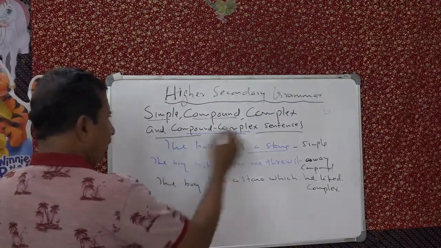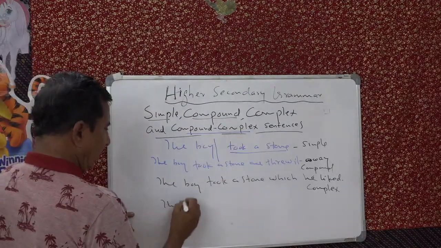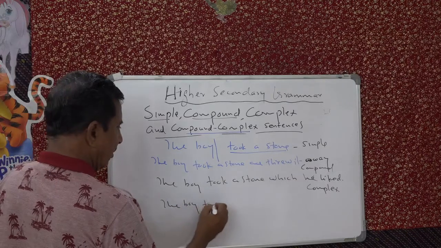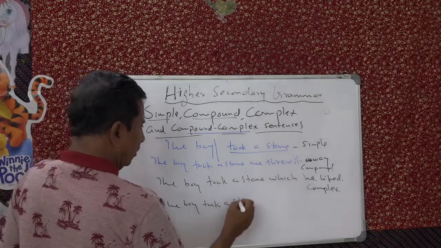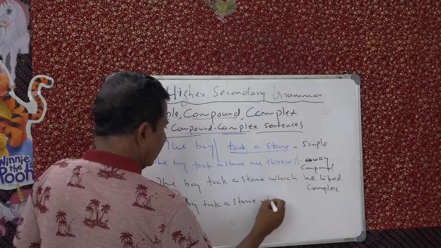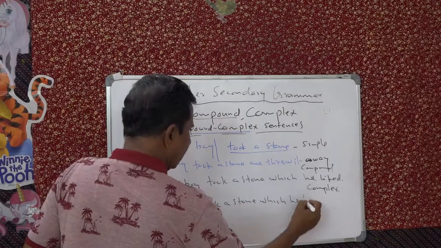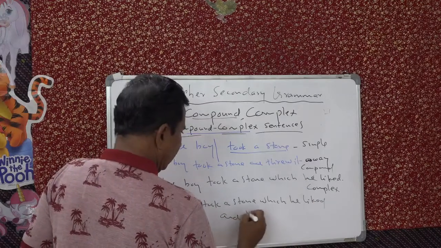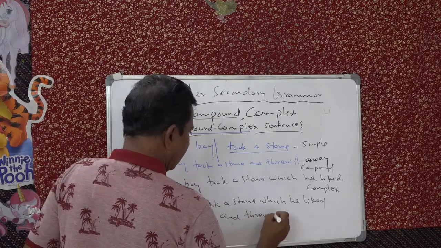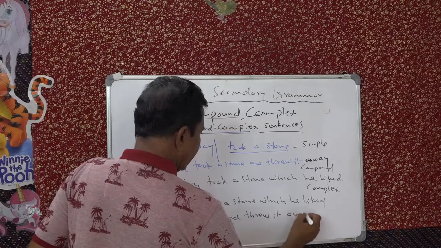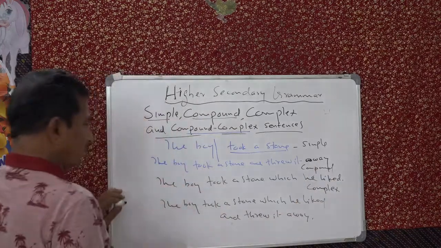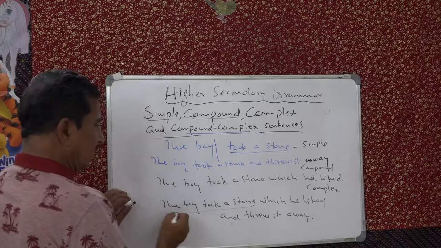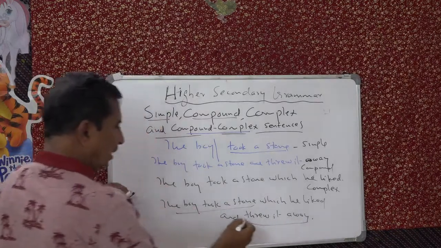Then the compound complex. The boy took a stone which he liked and threw it away. That is it. So the boy took a stone, main clause, threw it away, another main clause.